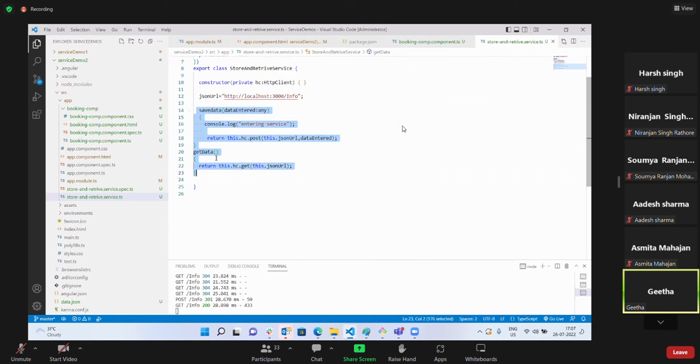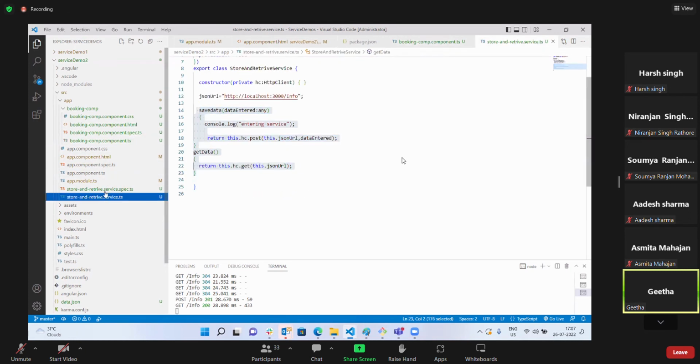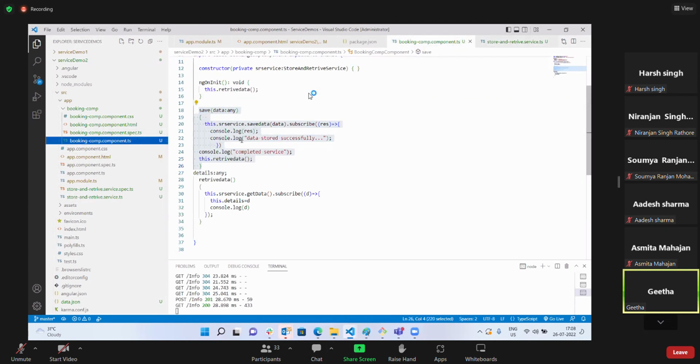Where am I calling this? In my component.ts. When you click on the submit button, the save method is called, and that calls save data. Save data is posting the request and returning an observable. So I'm subscribing to it here and just printing data stored successfully. Each and every data, after it is stored, has to be displayed in the table. So I'm calling this retrieve data method from here once again. This retrieve data again connects to your service's get data.